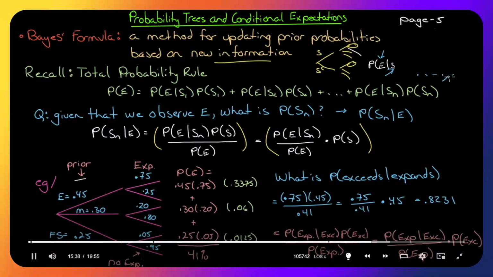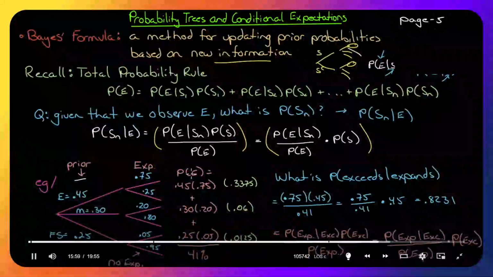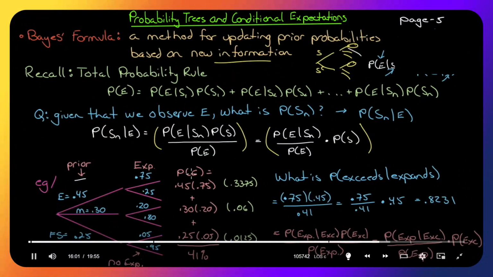So we get to see the event first. That's the first bit of information we get. And from that, would we change our probability? And if we do change our probability, that is called a posterior probability. So we start with priors. We see the occurrence of an event, or maybe we only witness the occurrence of the event, and then we would change our priors based on Bayes' formula to create posterior probabilities.